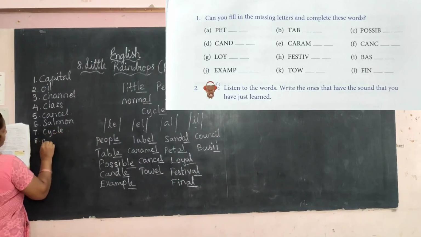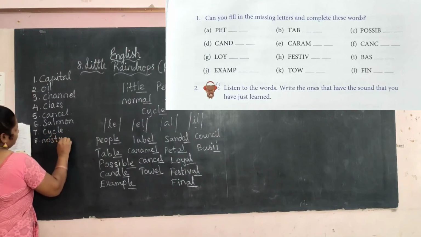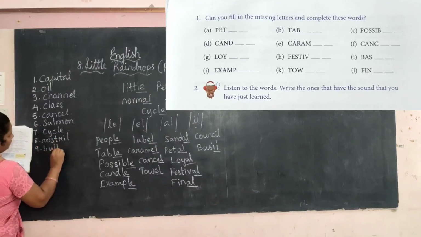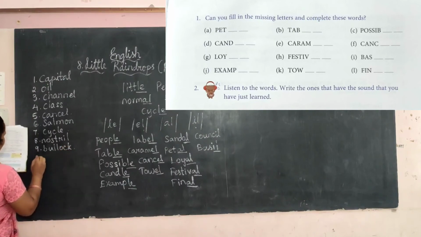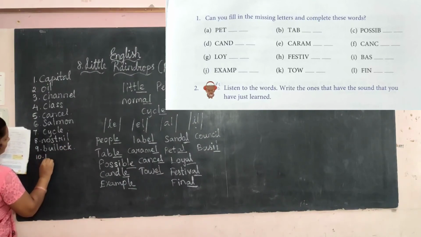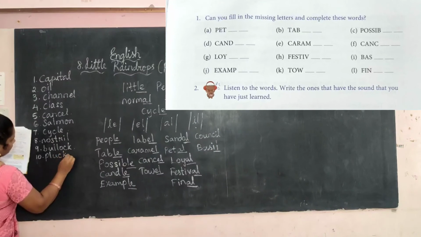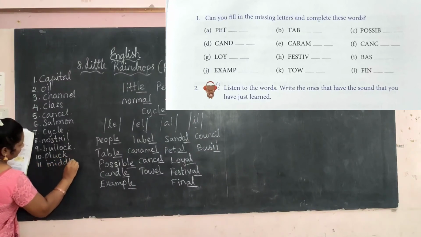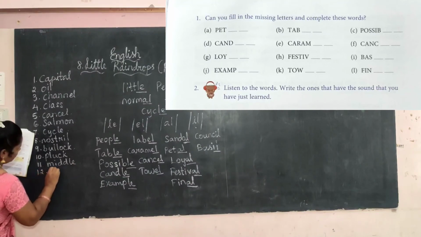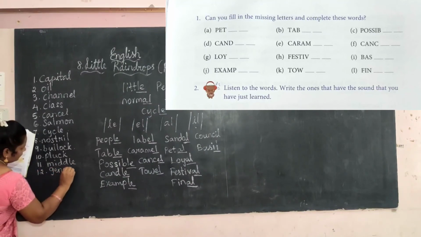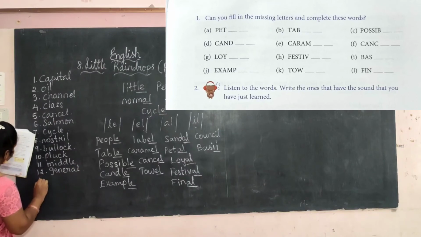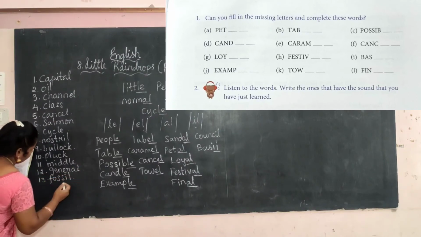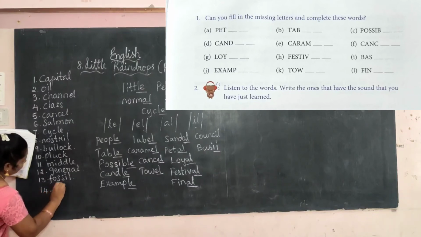And the eighth, nostril. And the ninth one, bullock. And the tenth one, pluck. Eleven, middle. Twelve, general. Next thirteen, fossil. Next fourteen, cloud.